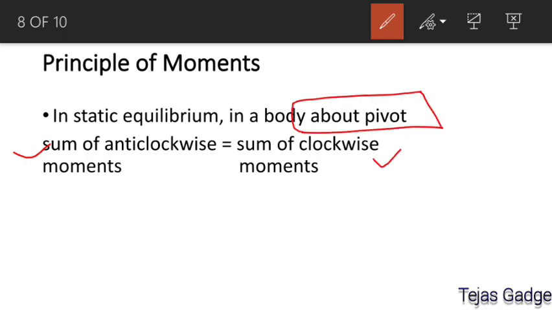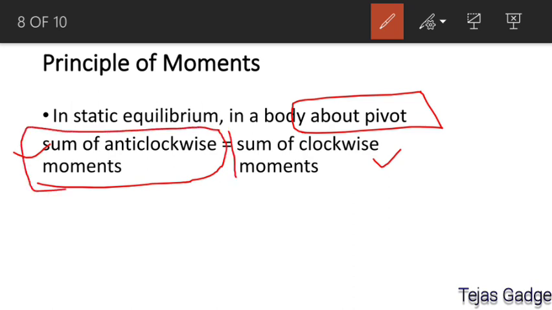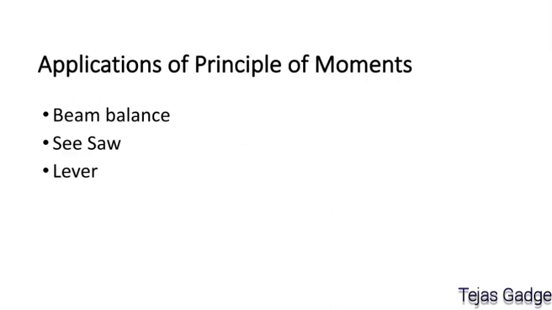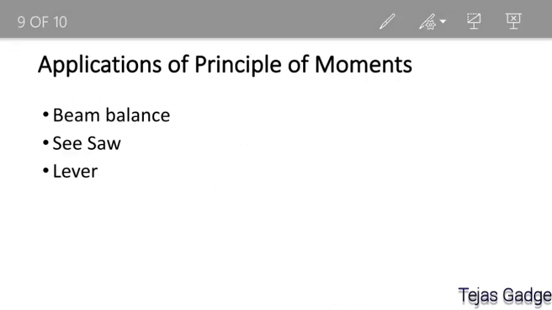Whenever forces act on a body, they may not act at a single point; they may act at several points. In that situation, the sum of the anti-clockwise moments created by the forces about the pivot must be equal to the sum of the clockwise moments created by the forces about the pivot. Now we are going to see this principle in detail in our applications.